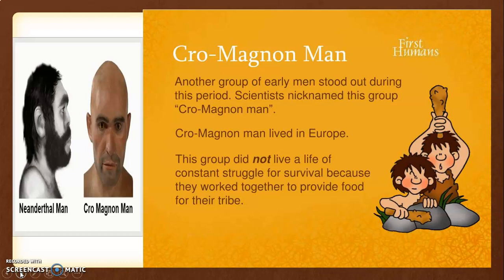In Europe, Homo sapiens is also known as Cro-Magnon, meaning knowing man. Now, what does it mean? Here is an explanation given to you: Neanderthal man and the Cro-Magnon man. This is another group of early men who stood out during this period. Scientists nicknamed this group the Cro-Magnon man.